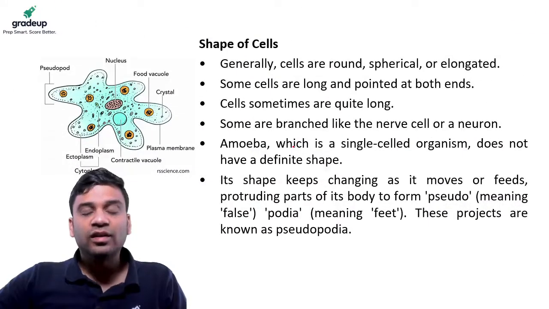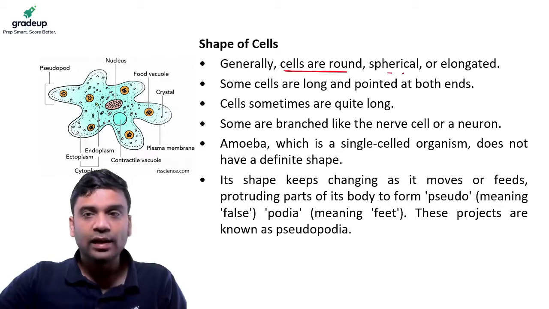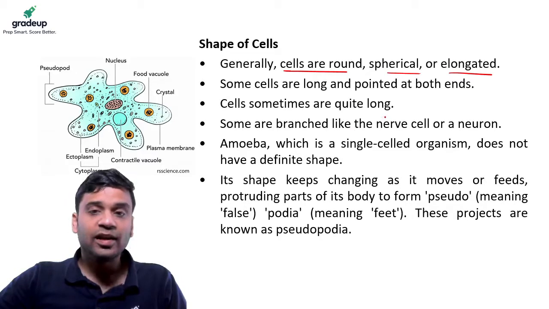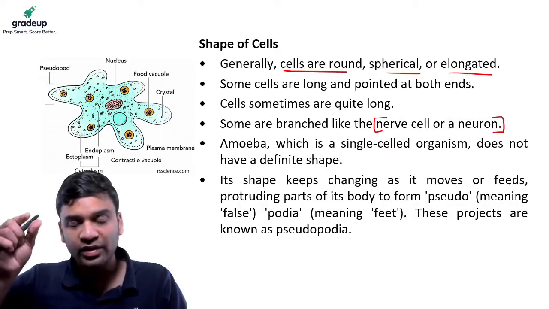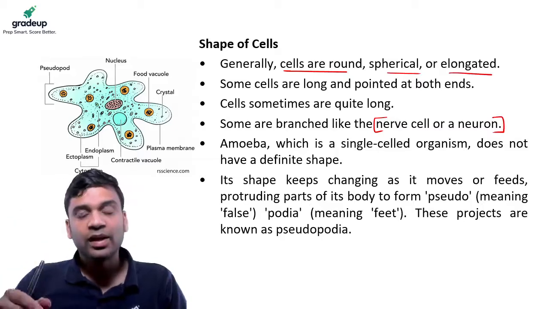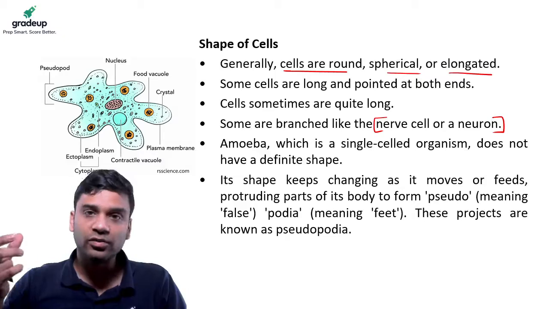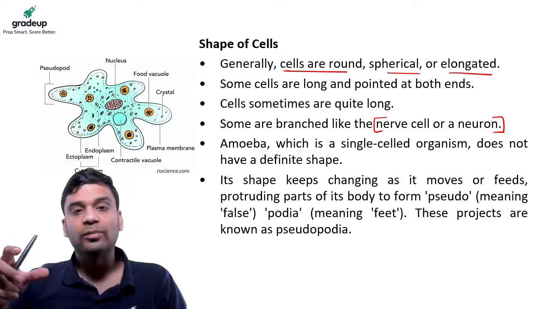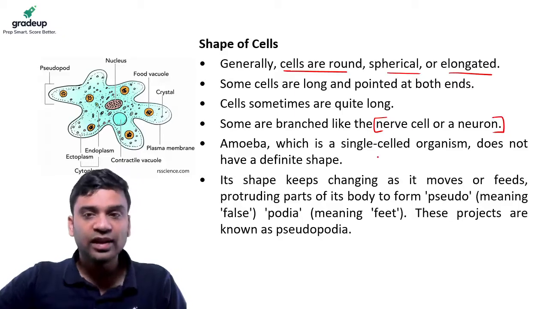So if we see the unicellular organisms, the cells are round, spherical or elongated. Sometimes they become long, pointed, different shapes are possible. And some are even branched, like your neurons. In the central nervous system, we have the neurons with the nodes of Ranvier, with the synapses and all. So that is in a long shape. Through this class, whatever I discuss about the cell structure and all is for the normal body cells, in normal cytology. But actually, there are different types of cells. Amoeba, as you know, is a single-celled organism.